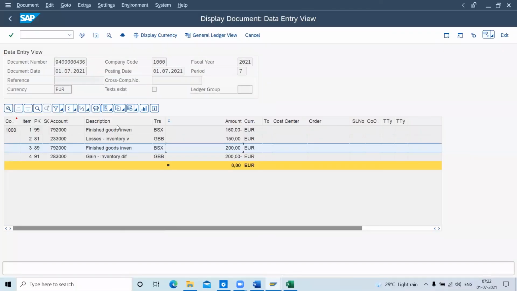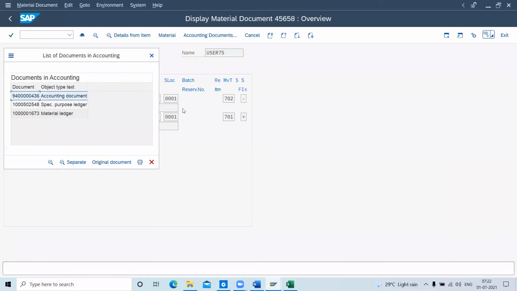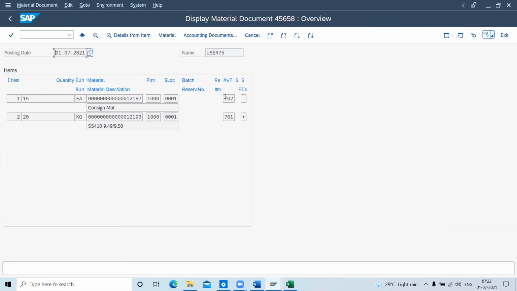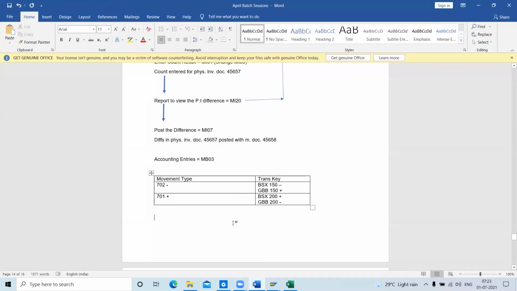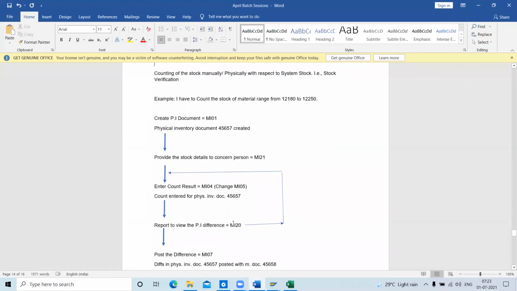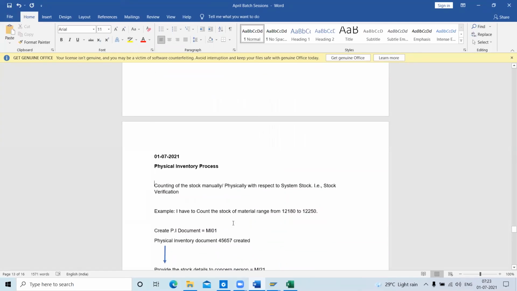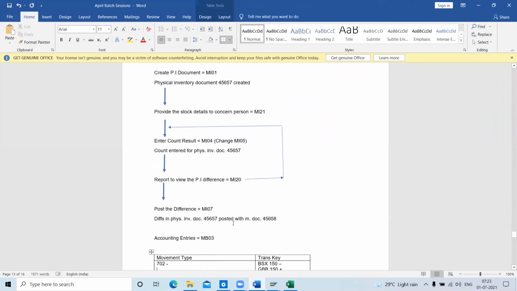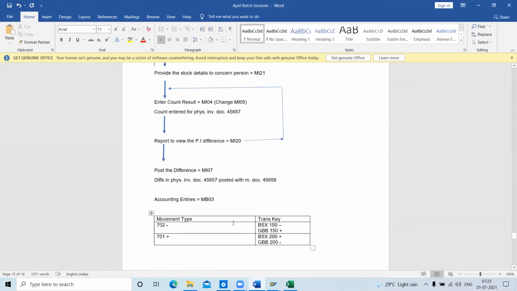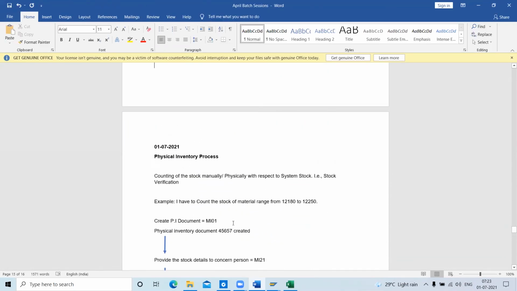The same movement type will be changed. If you select any quality stock, it will take 705 and 706. For unrestricted stock it is always 701 and 702. If it increases it will take 701 plus. If it decreases it will take 702 minus. If it is the same, no account difference will be generated, and it will just save. So this was all about this physical inventory process in material management. If you have any questions you can ask.